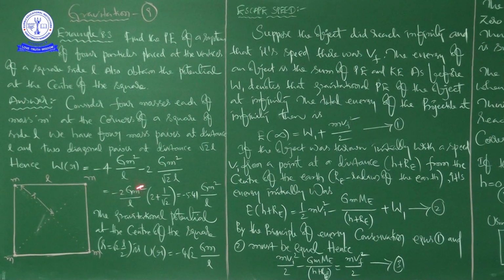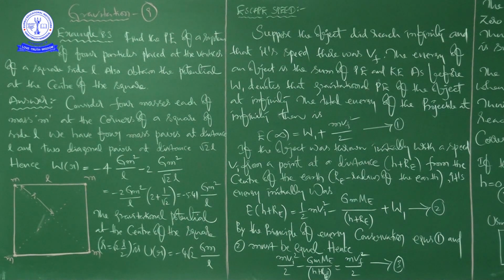So minus 2 capital G small m square divided by small l. If you take it as common, here 2 will be there, here 1 by root 2 will be there, no? 2 plus 1 by root 2, okay? Right. Root 2 means 1.414 is the true value. And if you complete this process, that is the division of 1 by root 2 and adding to 2.